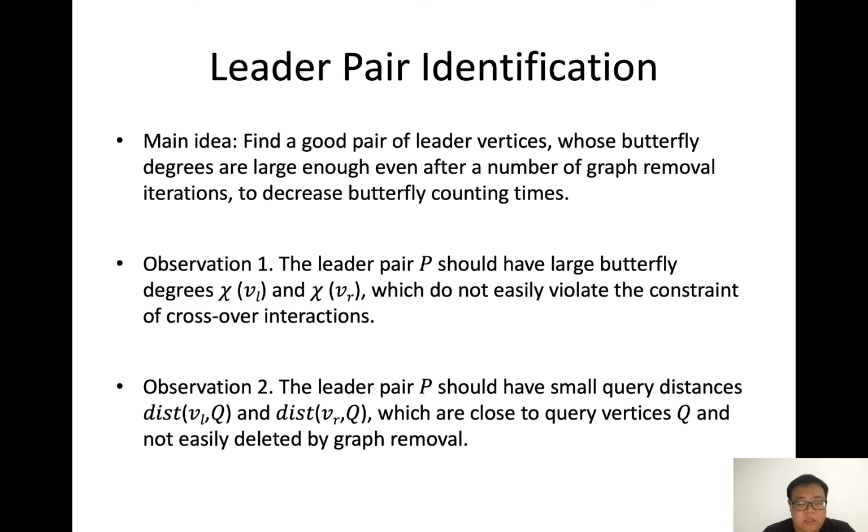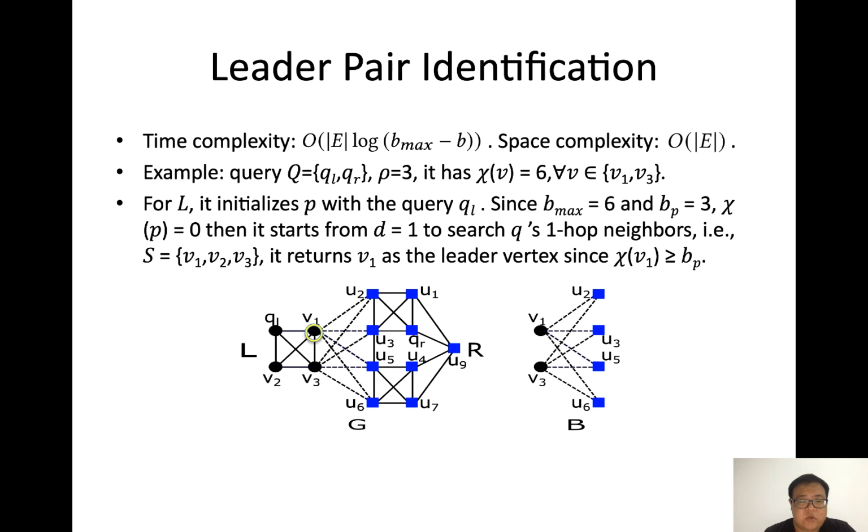The leader pair identification is to find a good pair of leader vertices whose butterfly degrees are large enough even after a number of graph removal iterations, to decrease butterfly counting times. They need to have large butterfly degrees and be close to the query vertices. The leader pair identification searches from the query vertex in a BFS manner until finding one with butterfly degree no less than a threshold.